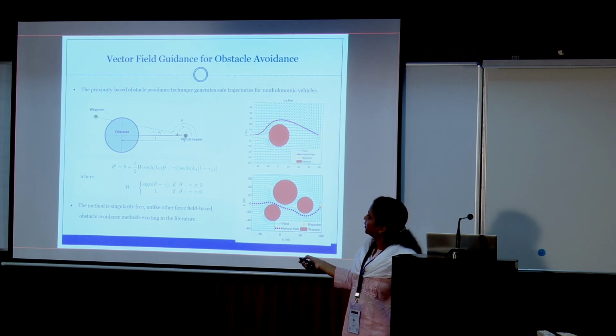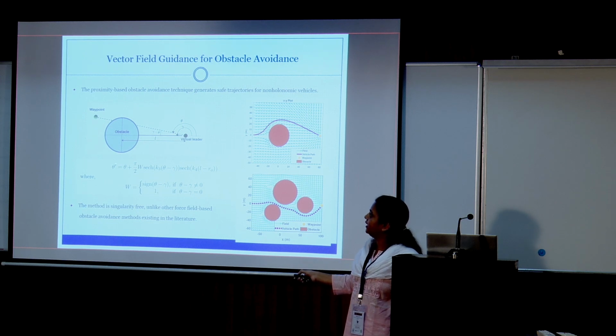This is the obstacle of radius r0, and this is L distance away from the center. If L is close to r0, it will have a higher value. Similarly for theta and gamma: when they are close, that means the obstacle is in the way, so it will give a higher value. Based on this we change the heading angle.